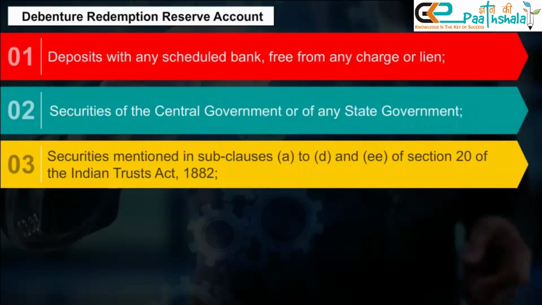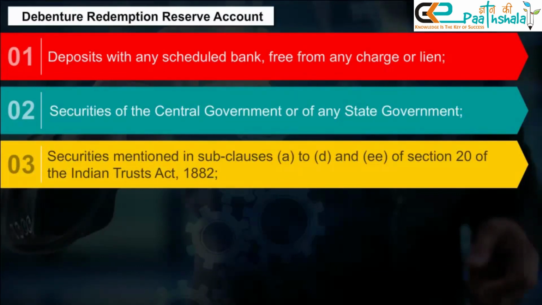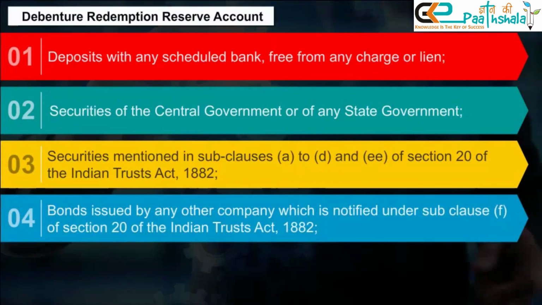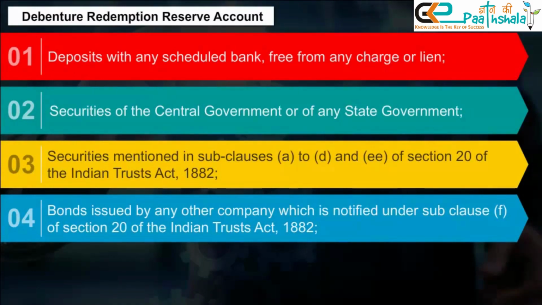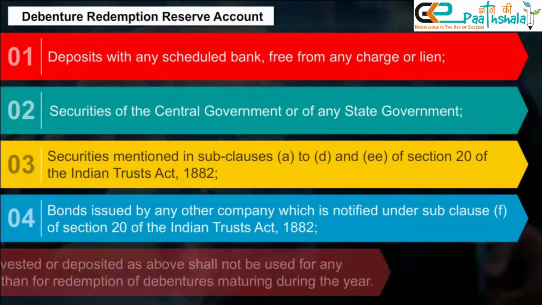3. Securities mentioned in sub-clauses A to D and EE of Section 20 of Indian Trusts Act 1882. 4. Bonds issued by any other company which is notified under sub-clause F of Section 20 of the Indian Trusts Act 1882. 5.